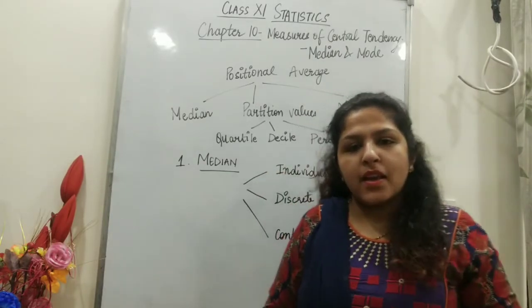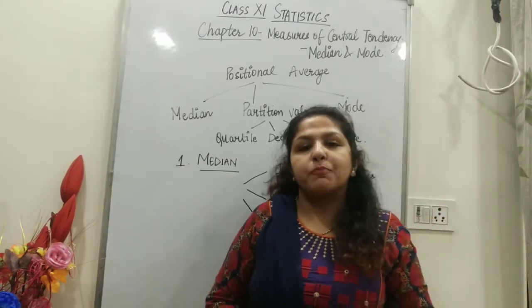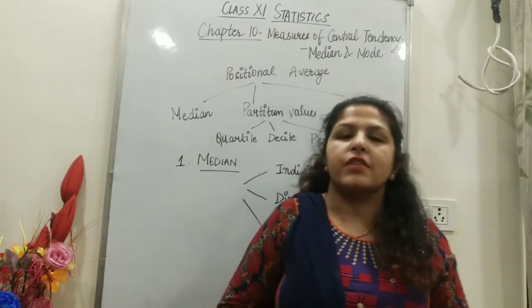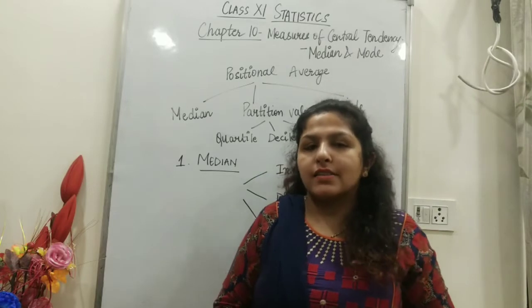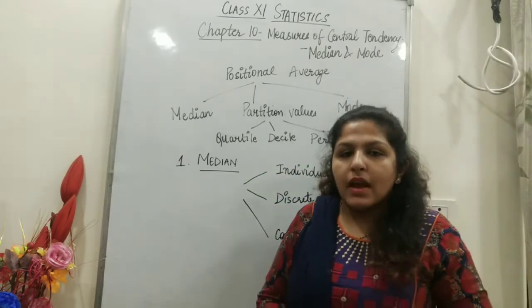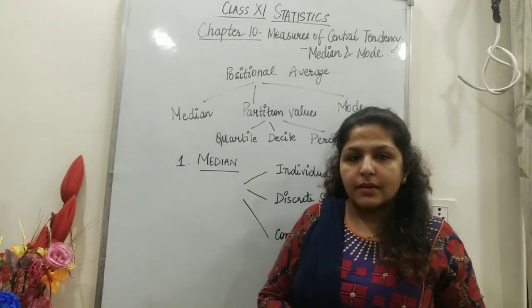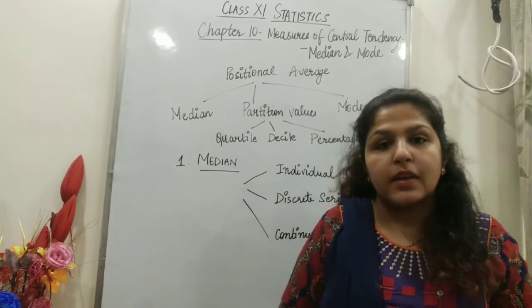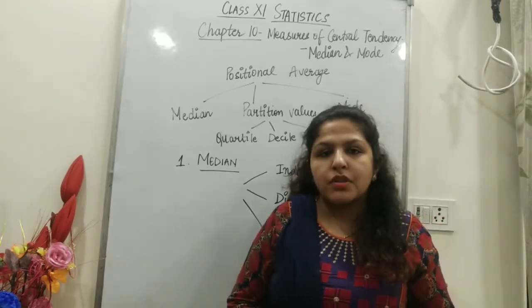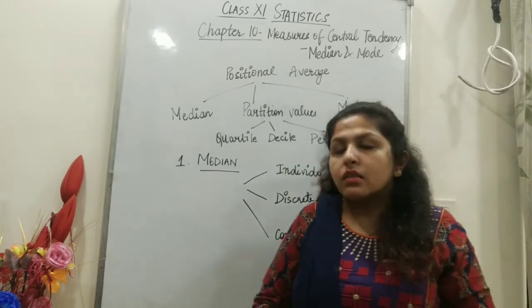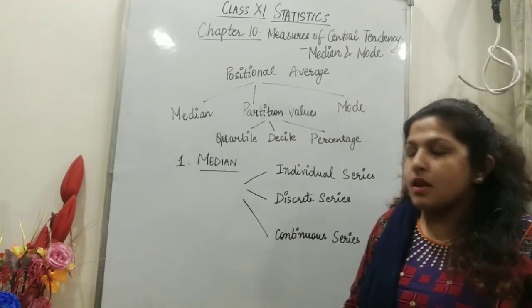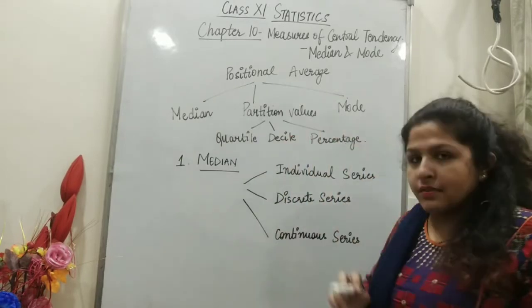So in this video, I have come up with chapter 10 of Statistics, Measures of Central Tendency, that is median and mode of class 11 statistics. As we have done chapter number 9, Measures of Central Tendency in Arithmetic Mean, now we've got to know the mathematical average. Now it is the turn to know the positional averages. So we are having three types of positional averages.